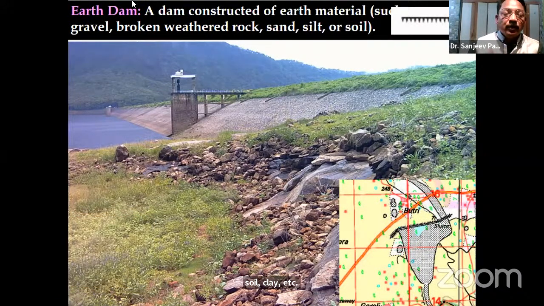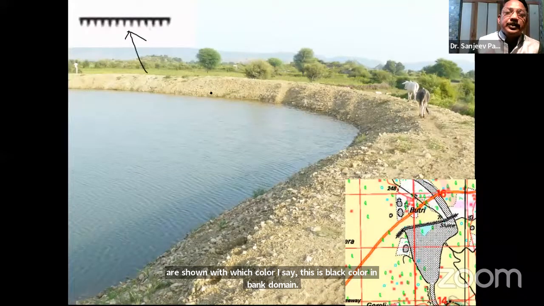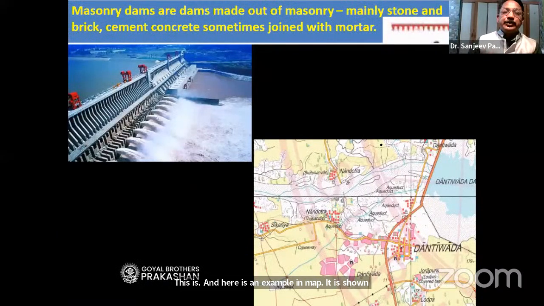And earthen dams are shown with which color I said? This is black color embankment. See this black color embankment. This is an earthen dam. And here is an example in the map. It is shown this way. But if you see the red color embankment as it is shown here, then we call it by the name masonry dam, cement concrete dam.